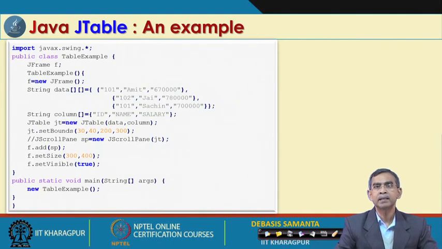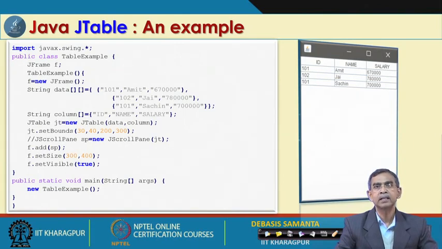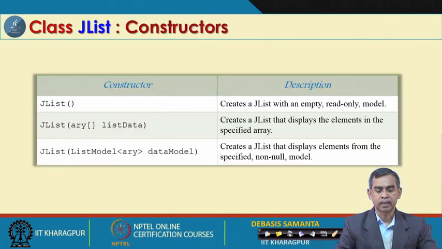Here we have just created a table in the program itself, and as you see this table has 3 rows, and the column headings are ID, name and then salary, and the table will look like this as you see here. So, it is like this. Here the table is just for an example, but you can create a set of objects having different fields, and then we can get the values and put them in the table, and then the table can be displayed.